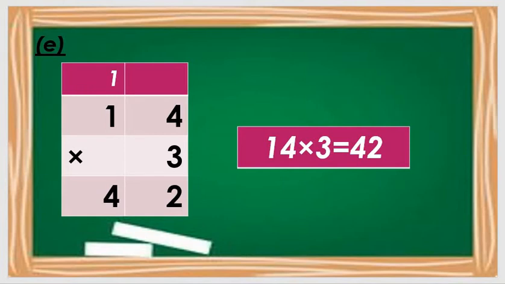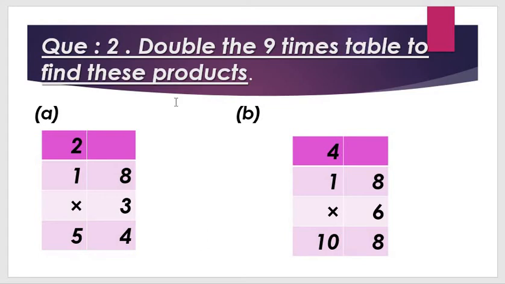Okay all students, now we are going to learn question number 2. So what is the question number 2? Before starting question number 2, we know question number 1: double the 7 time tables to find this product. It is the same in question number 2: double the 9 time tables to find this product. Understood all students?